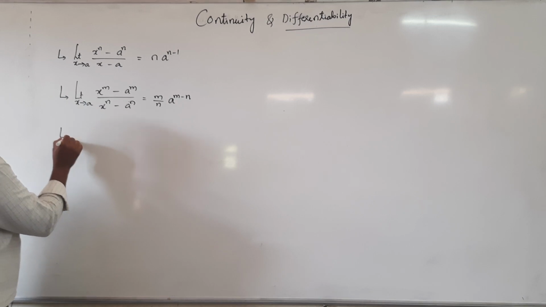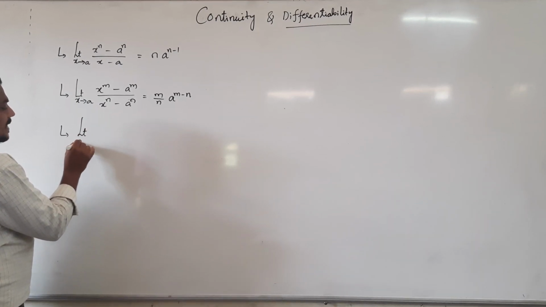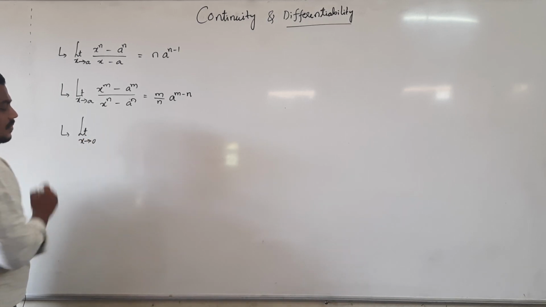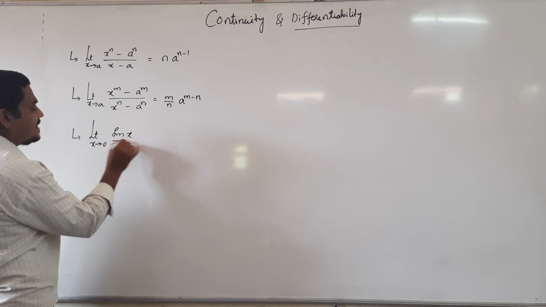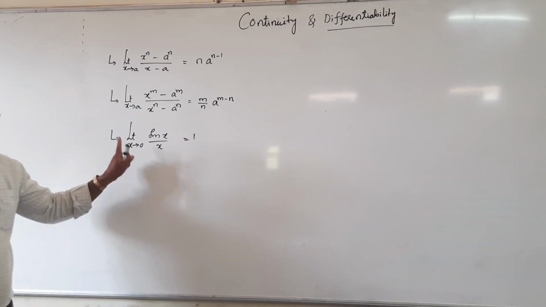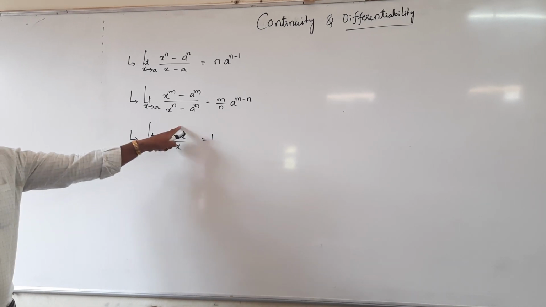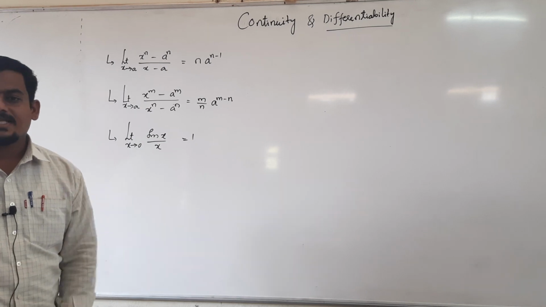Next, limit as x tends to 0 of sin x divided by x. What is sin x by x? As x tends to 0, sin x by x is 1, and similarly x by sin x is also 1.